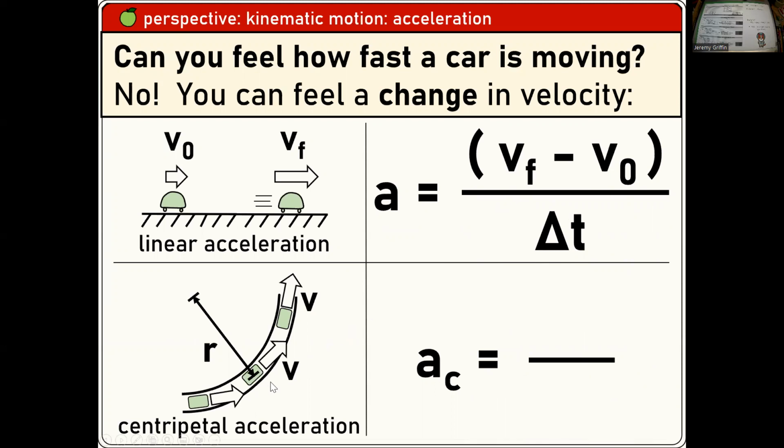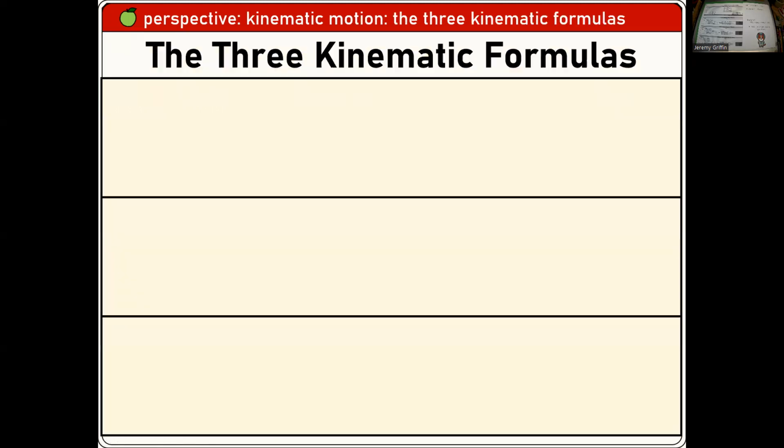Okay? And there's another kind of acceleration, which we didn't actually get to until about halfway through the semester. What if you have a constant speed, but you're changing direction? Ooh, that's changing velocity also. And what's the formula for that? You guys were thinking of v squared over r? Because we're doing a lab with the Plato canisters that PV's got, mv squared over r for the centripetal force. It's related to that, right? Okay. So you can feel changes in velocity.